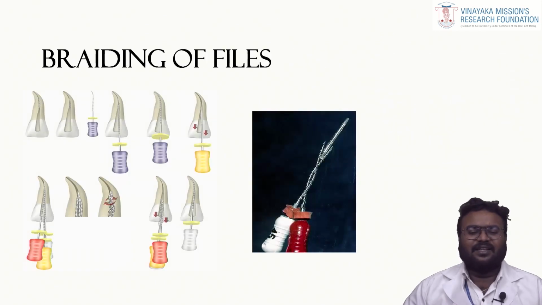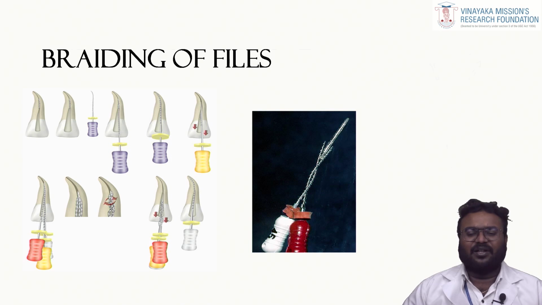Coming to the next technique, that is braiding of files. When an instrument is broken, space is created adjacent to the fractured instrument with the help of 2 or 3 H files, and the H files are braided around the instrument and then it is pulled out. This is a tricky technique where you can end up breaking your H files also if not used properly.